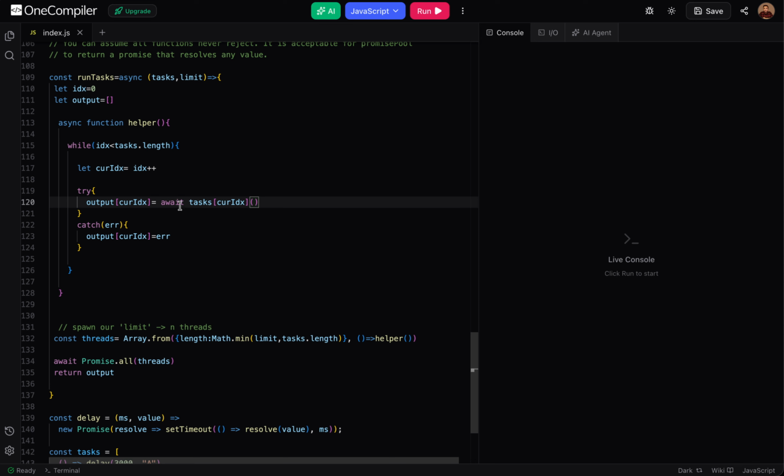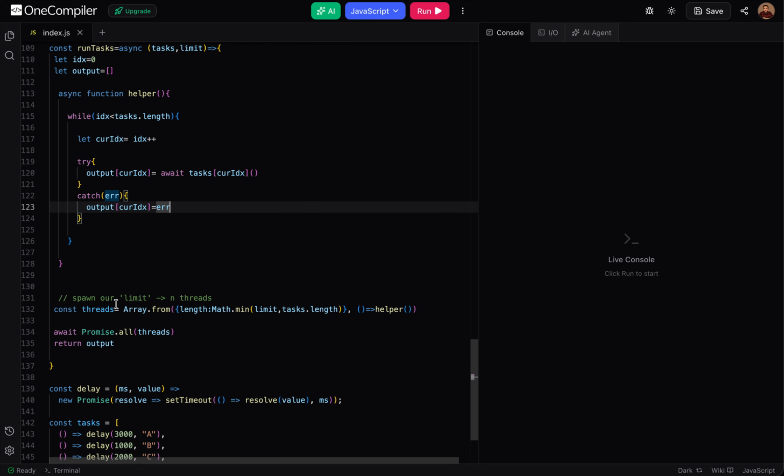So the way to consume a promise is, we have an asynchronous function, and we will await the promise, and we will consume it. Whenever we get the data, we will update it to this output. If we get an error for that particular index, we will add the error to the output array. This is how the simple helper function works. It is pretty easy to understand, right?